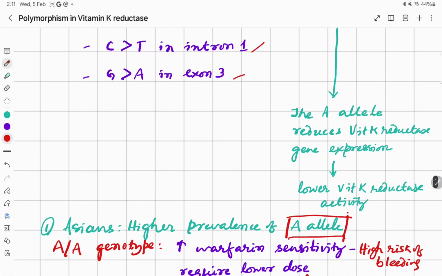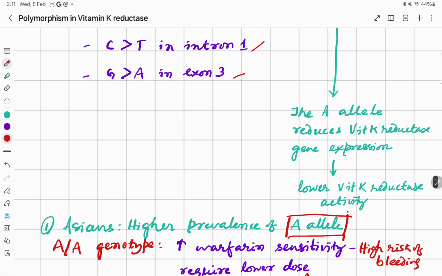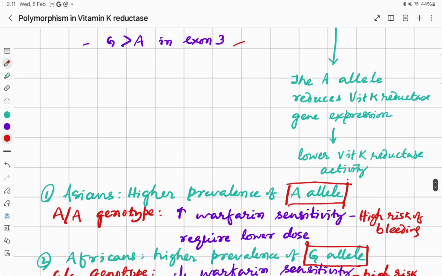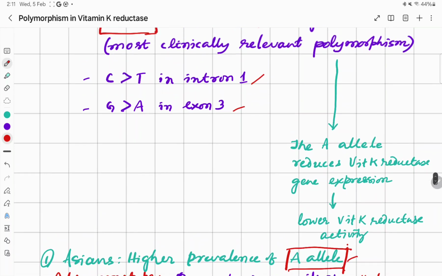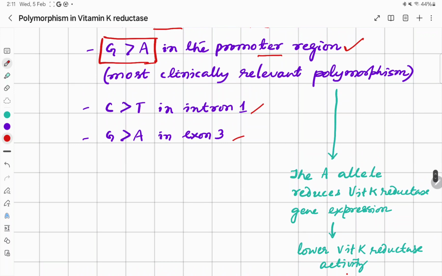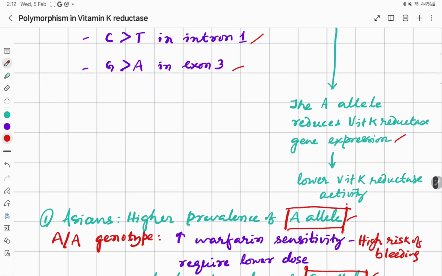Accordingly we can have two alleles, the A allele and the G allele. When there is a mutation and the A allele becomes dominant, the A allele reduces the vitamin K reductase gene expression and lowers the vitamin K reductase activity.